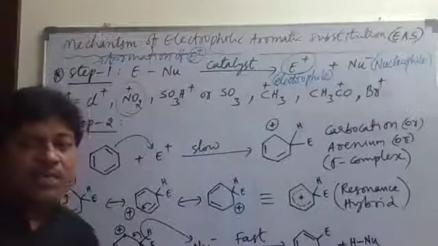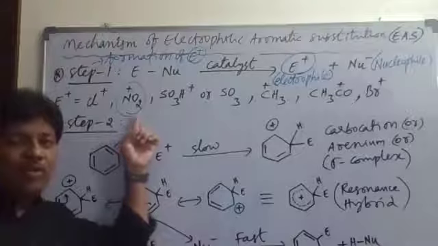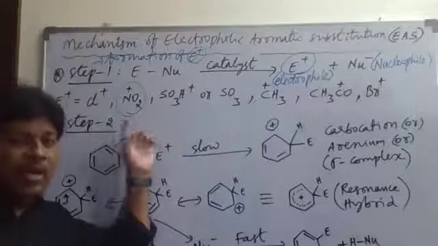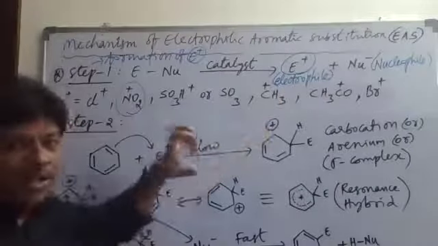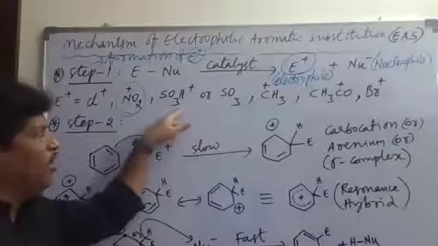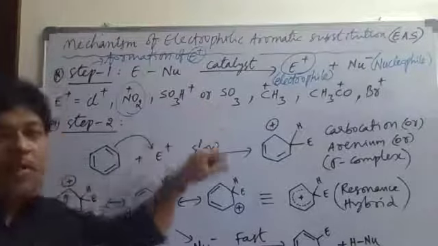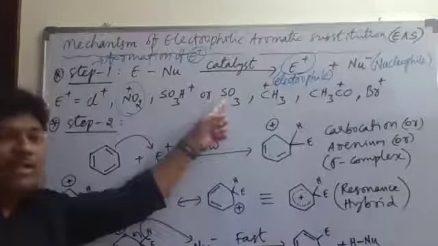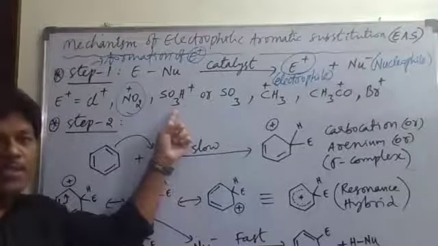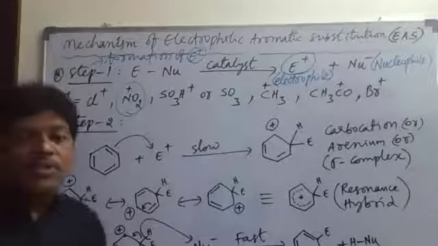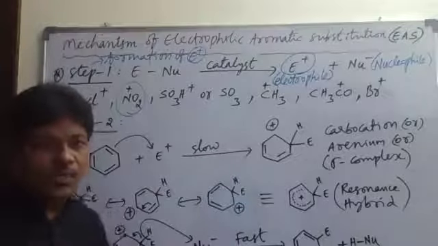Either one can act as the electrophile in that reaction. And in the nitration reaction, the NO2 electrophile is substituted. In the sulfonation reaction, what is substituted in the benzene ring? SO3H plus electrophile or the SO3 molecule. Molecule means neutral, no? SO3H plus is a charged electrophile, and the SO3 molecule is a neutral electrophile. So either one of these two electrophiles is used in the reaction. That point keep in mind.